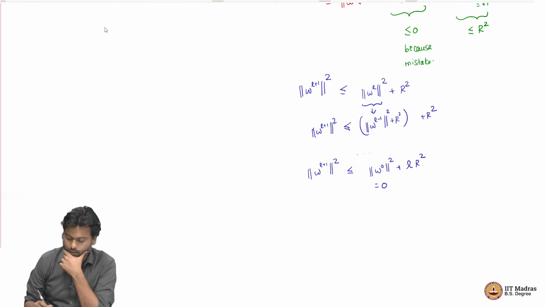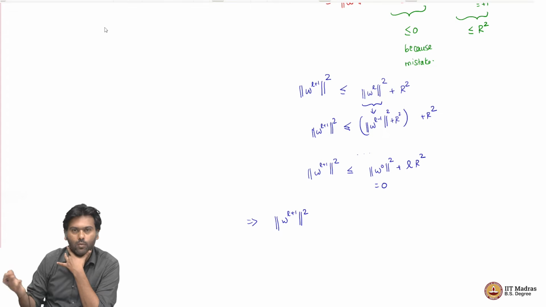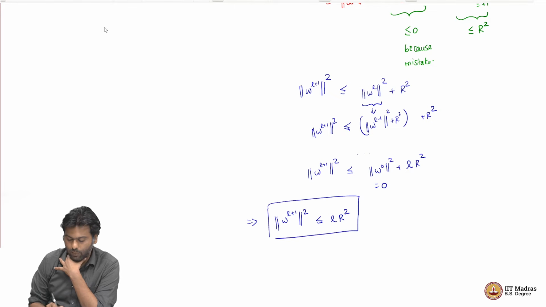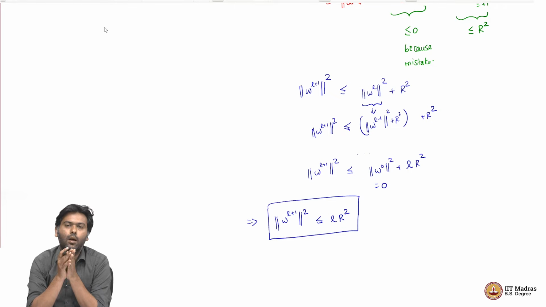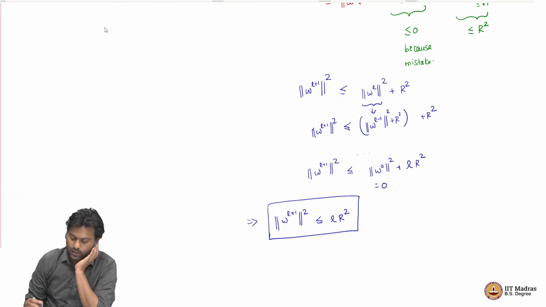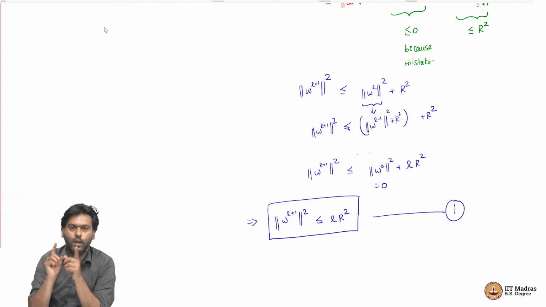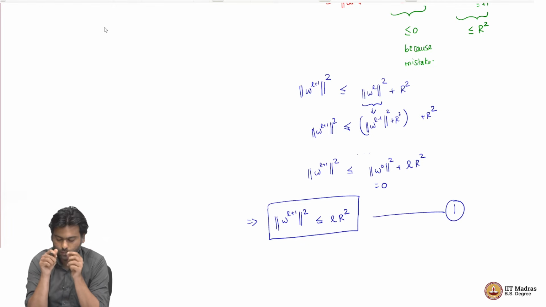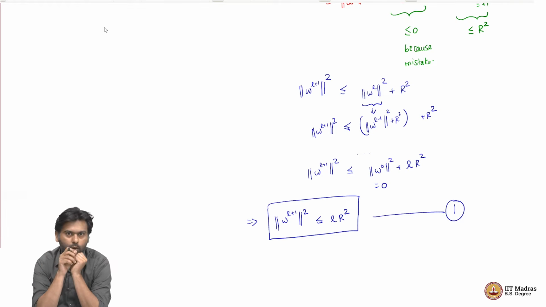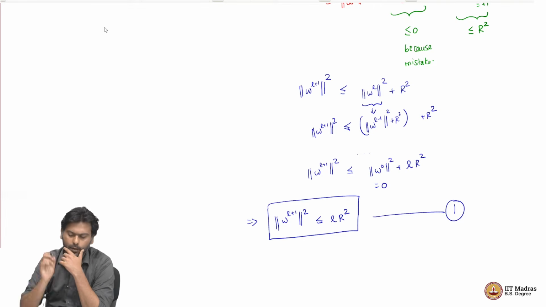So, this implies what we are saying is that after you make the Lth mistake, in some round you make some Lth mistake, the length squared of the new W that you end up with is at most L times R square, right. So, this is observation 1. We are saying the length cannot grow by too much, it can grow only by L times R square, of the W that we are maintaining.